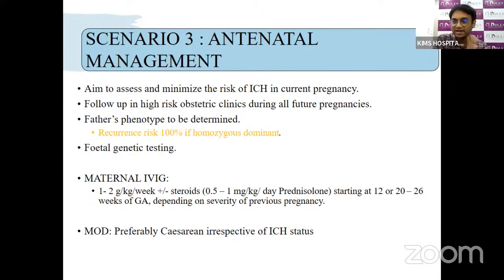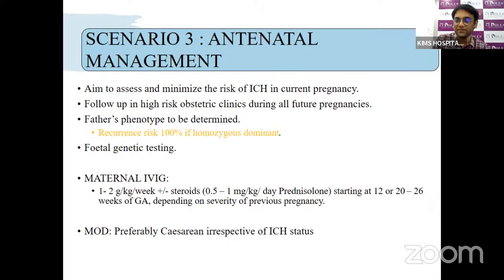So the mother is an antenatally diagnosed case. We know this pregnancy, the mother had a history of NAIT, then we follow up in a high-risk center. We give the IVIG and the prednisolone starting at 12 or 20 weeks based upon whether the previous baby has a history of ICH. If the previous baby has a history of ICH, we'll start at 12 weeks. If the previous baby doesn't have any history of ICH, we'll start at 20 weeks and we'll give it up to 26 weeks of gestation. And we deliver the baby by cesarean section.